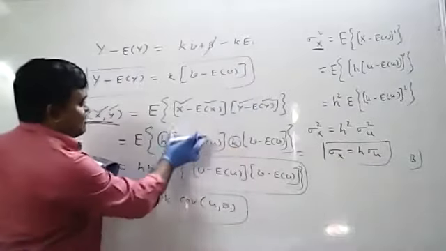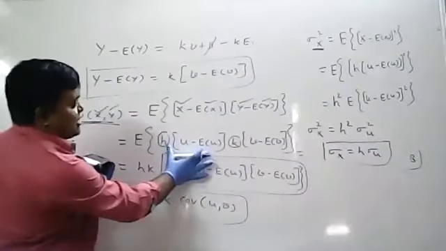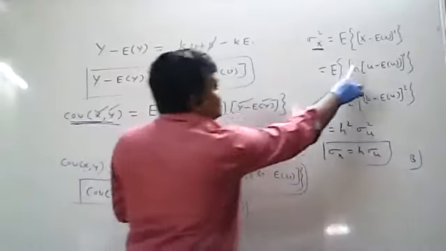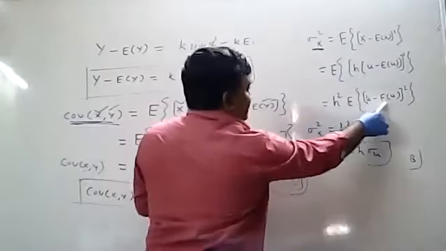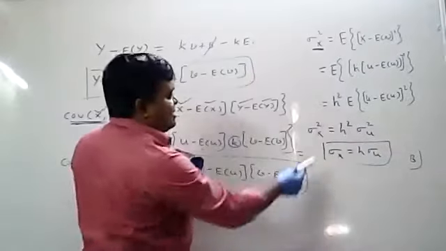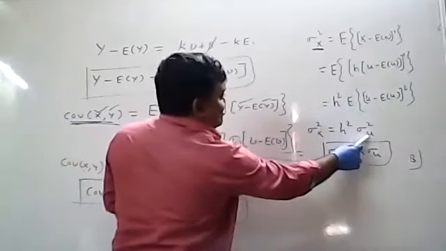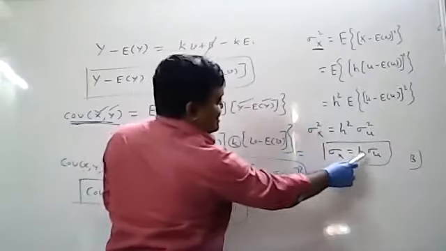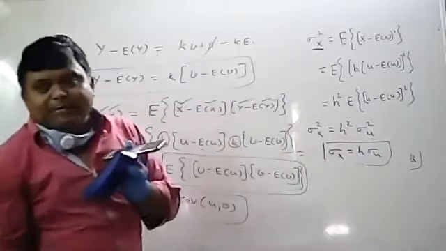The only thing is I am substituting X minus expectation of X. What is X minus expectation of X? H into U minus expectation of U. The square is there, so you will get H square into expectation of U minus expectation of U, whole square. So this formula is nothing but sigma square U. So sigma X equals H into sigma U.